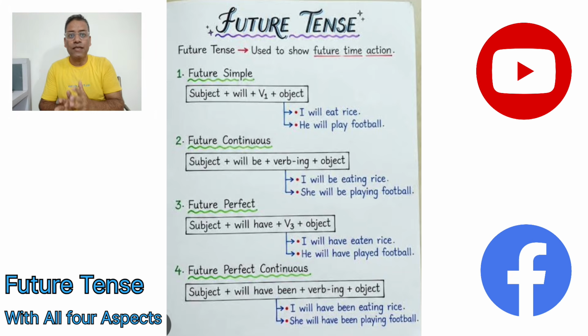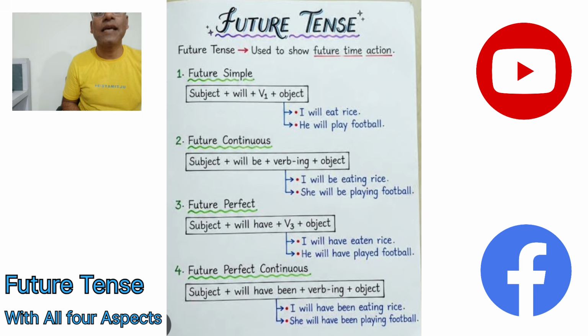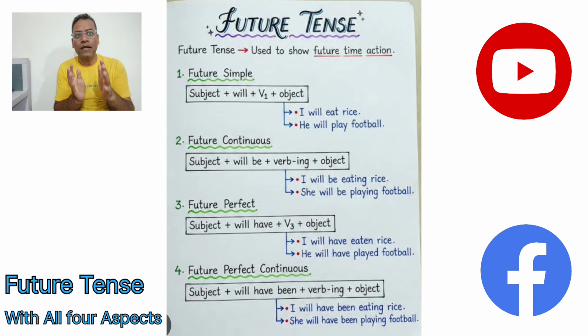So I as a subject is going to work on the object, that is rice, and is going to eat it, and it is being helped by the main verb, that is the action word eat. So the work is being done by I on rice. I is a subject and rice is an object.